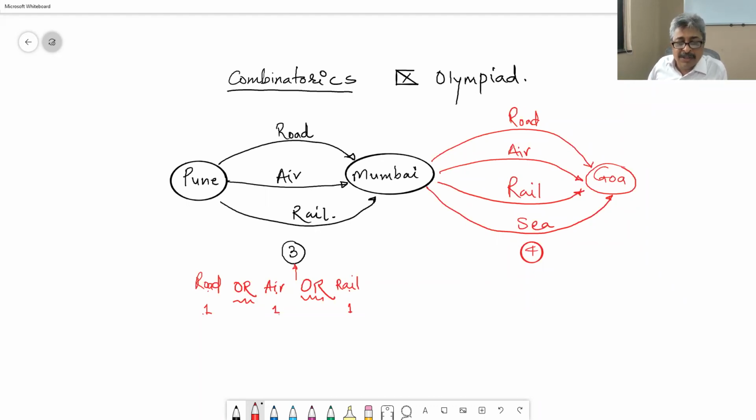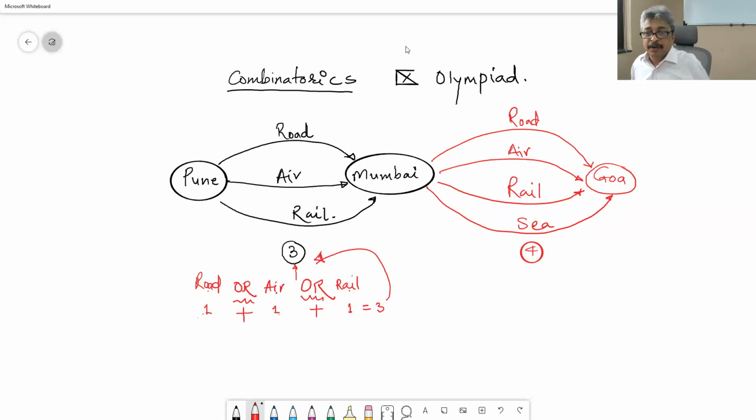Or in English is plus in mathematics, or in English is addition in mathematics. 1 plus 1 plus 1 is equal to 3. That is why this is 3 here.